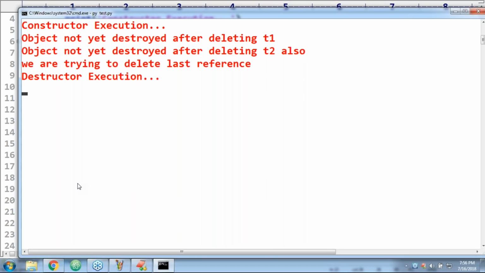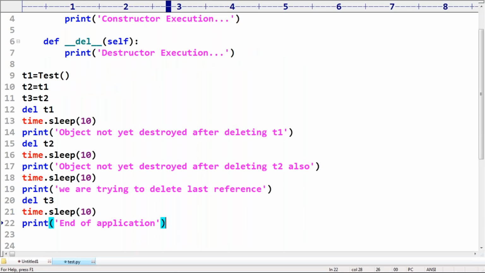We are trying to delete the last reference. Immediately the destructor executed, sir, because the object became eligible for garbage collection, because the last reference also went. After 10 seconds, end of application by default is going to come. So what is the difference between the del keyword and the destructor? The del keyword is not to destroy the object; it is to remove the reference variable, not to delete the object. Even though we use del T1, del T2, the internal object won't be destroyed.